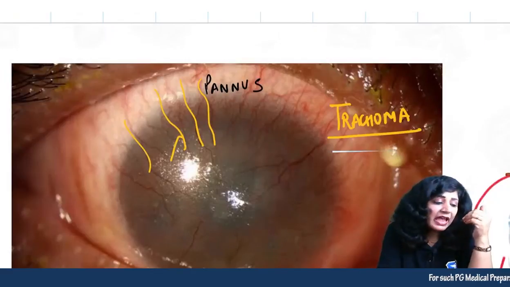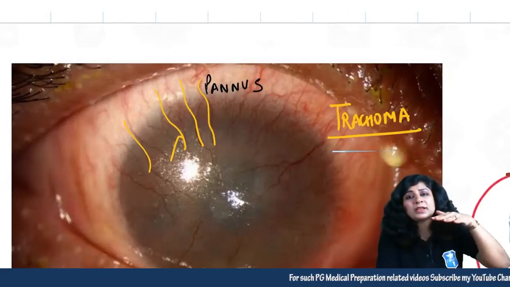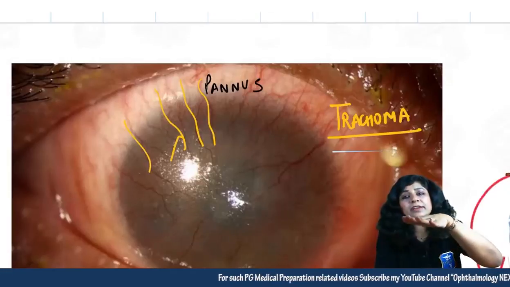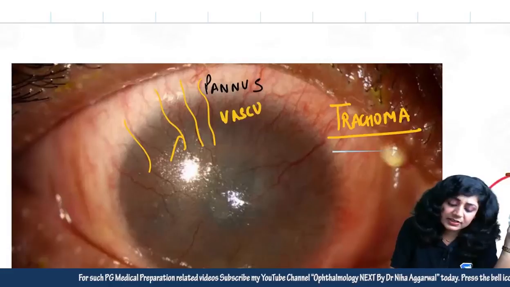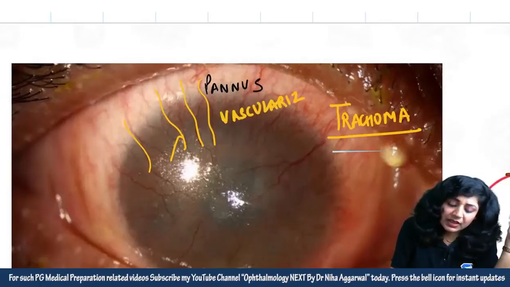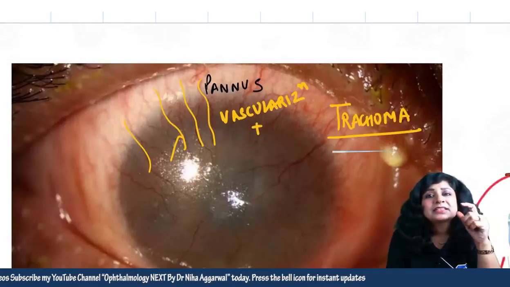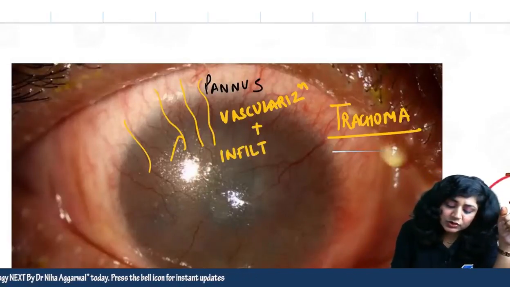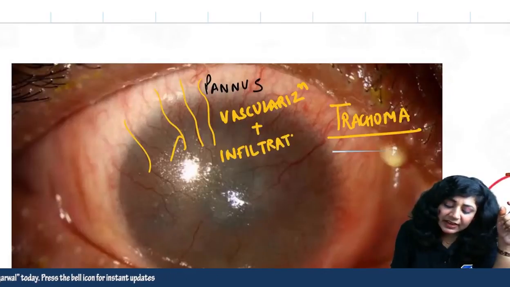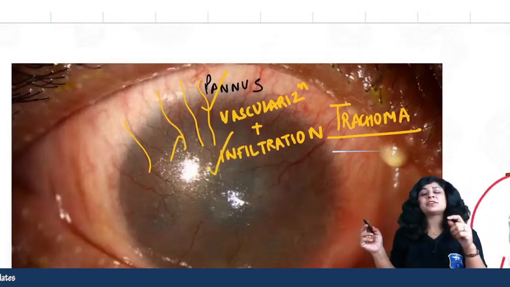But when we have the chronic keratoconjunctivitis found in trachoma, these blood vessels grow over the cornea. So this is the vascularization, and along with this we also have the infiltration of cells. So pannus means two things: vascularization and infiltration.